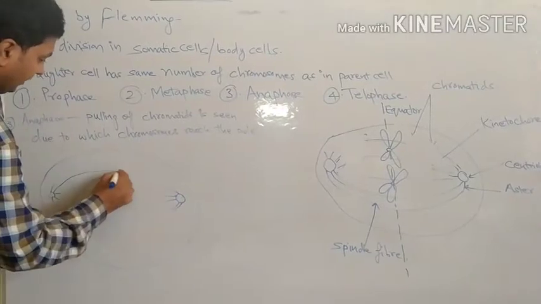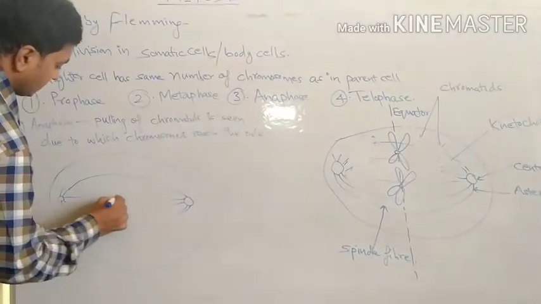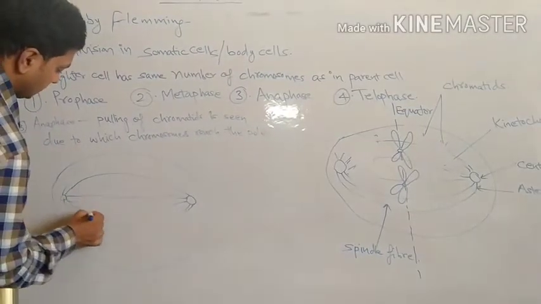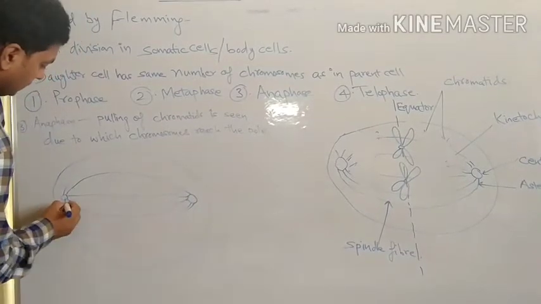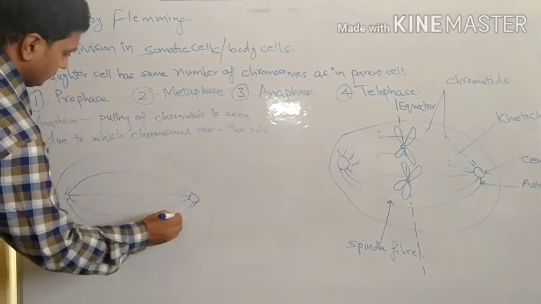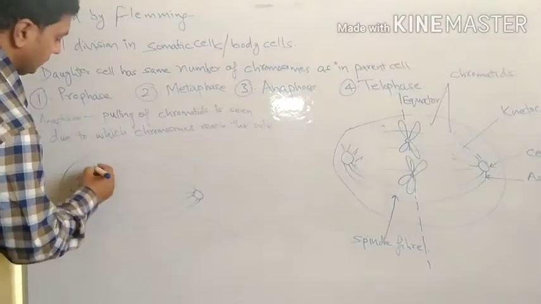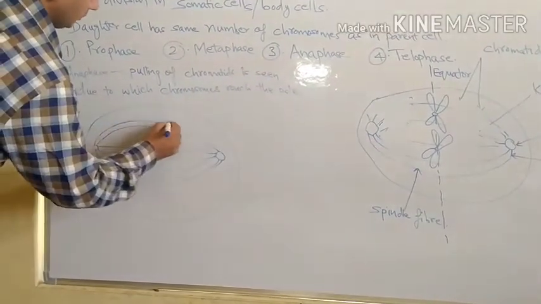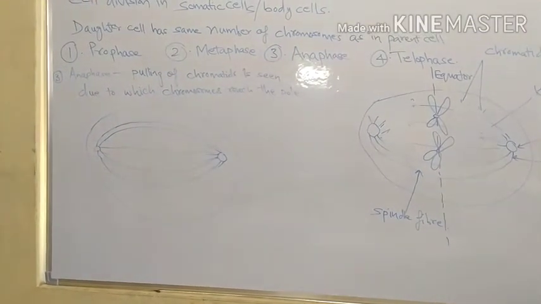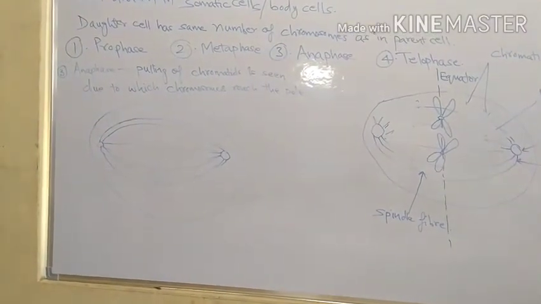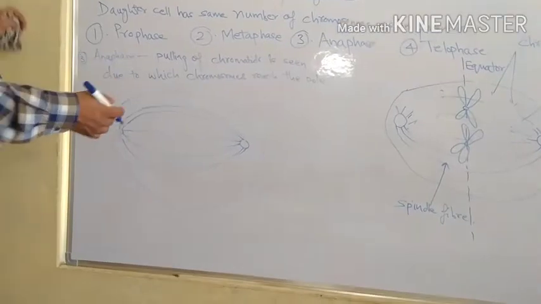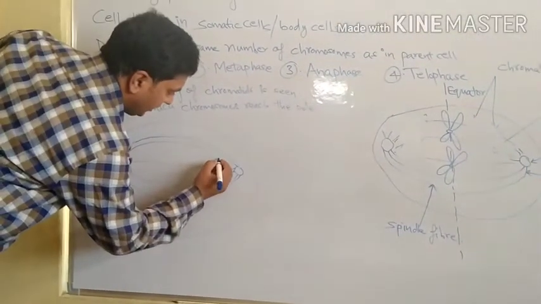Spindle is formed once again like this. Now chromosomes again reach the pole here.